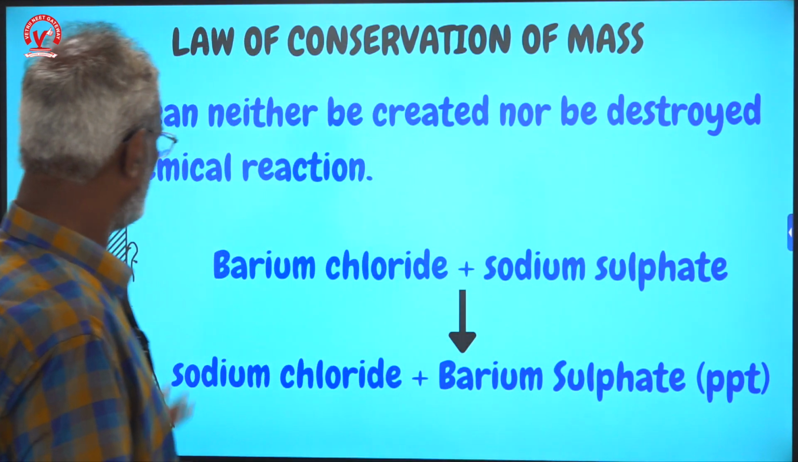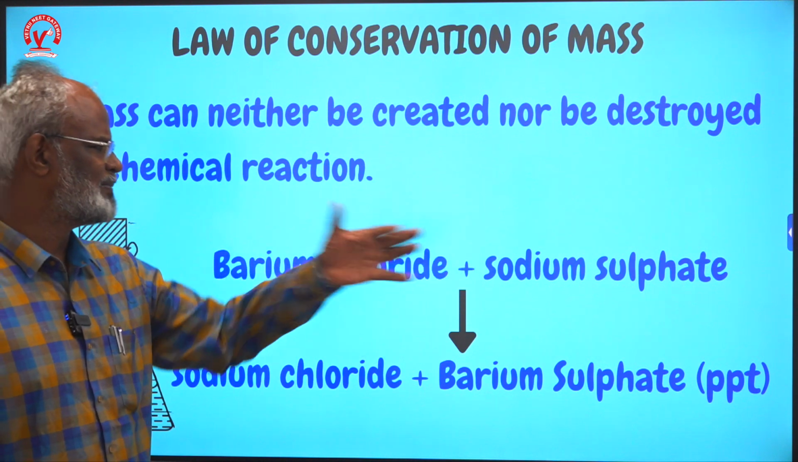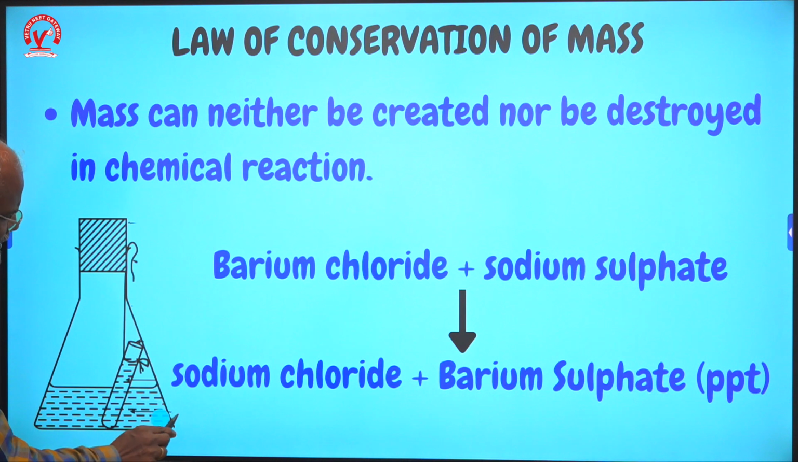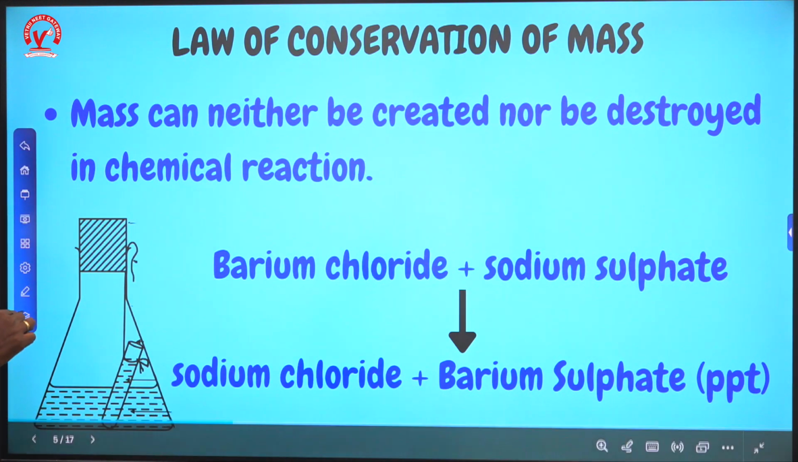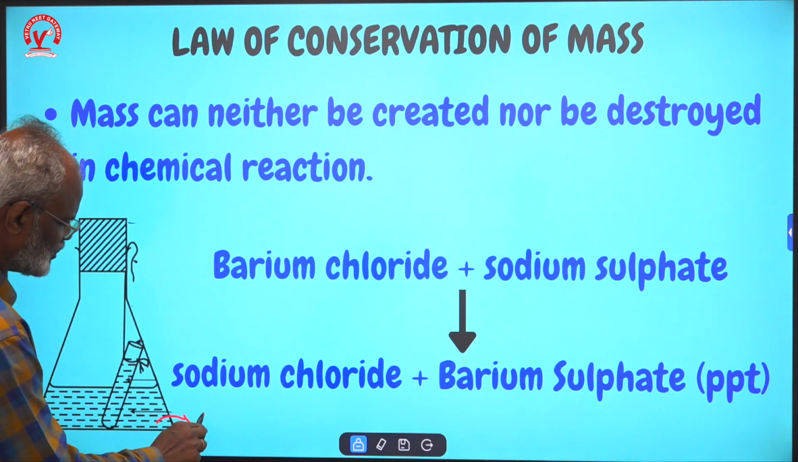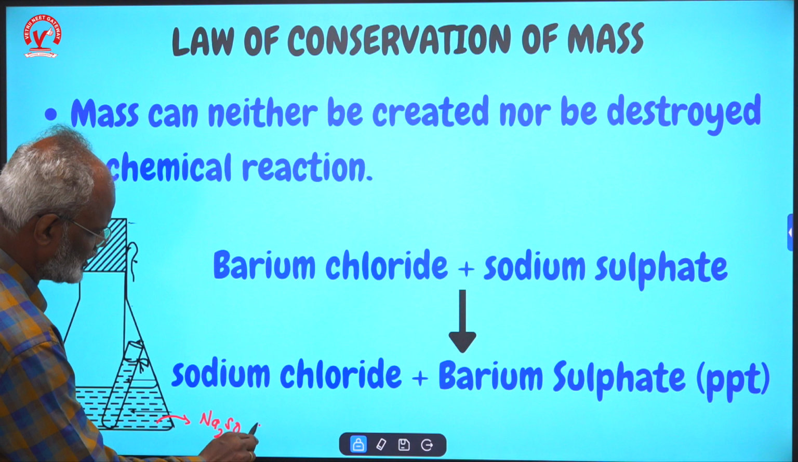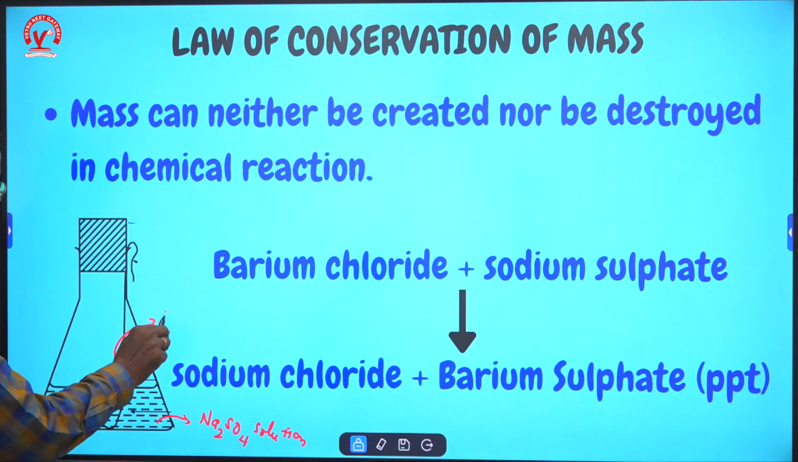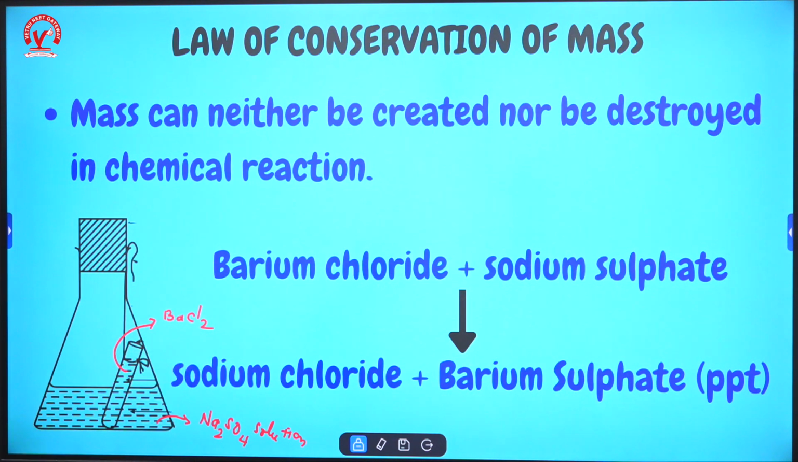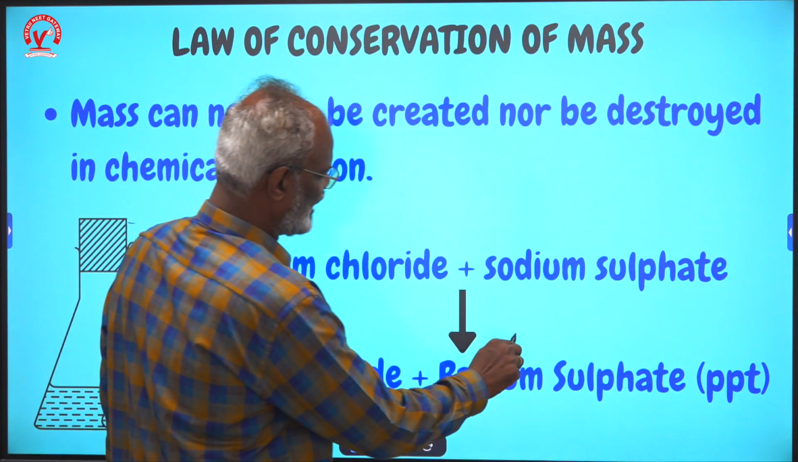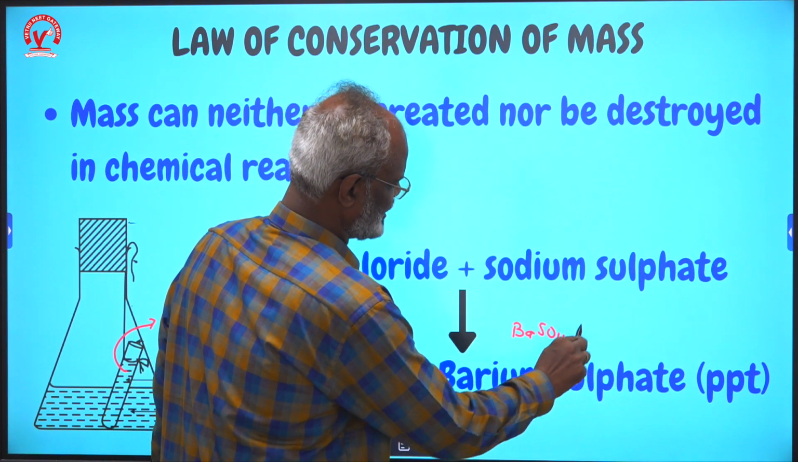I will take the example of the reaction between barium chloride and sodium sulfate. Before they combine, let's say this is a sodium sulfate solution, Na2SO4 solution. And in this small tube, say we take barium chloride, BaCl2 solution. Now we combine these two, and we get sodium chloride and a barium sulfate precipitate, BaSO4 precipitate.